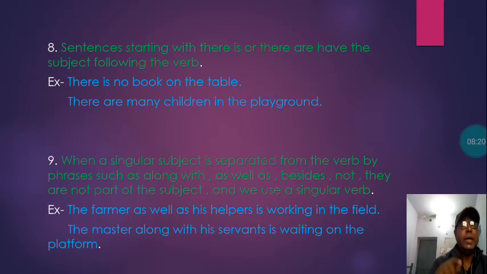The master along with his servants is waiting on the platform. So here again the master is a singular subject, and it is separated by the words along with, and after that comes his servants. So the verb to be used will not be according to his servants, that is plural, but according to the singular subject, the master, and that's why it is "is waiting on the platform." The master is waiting on the platform. The verb is not used for his servants.